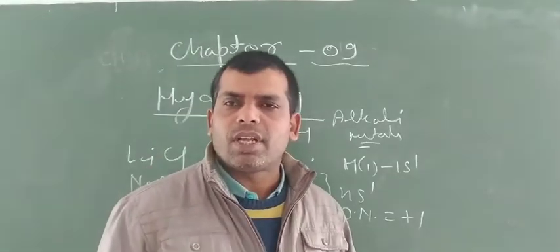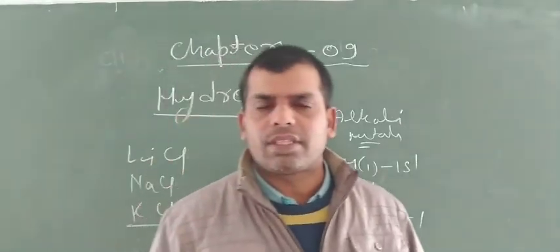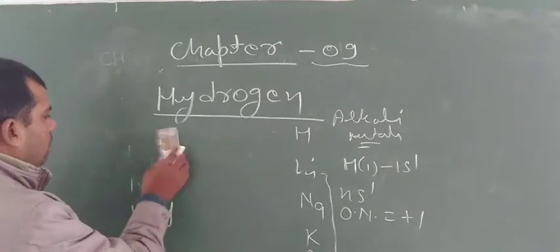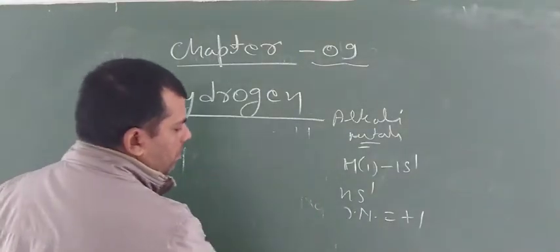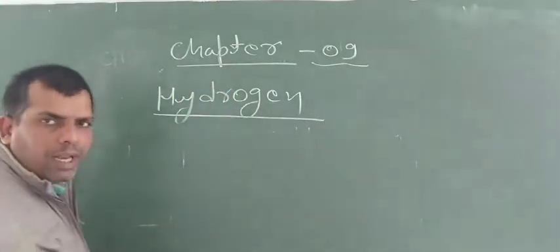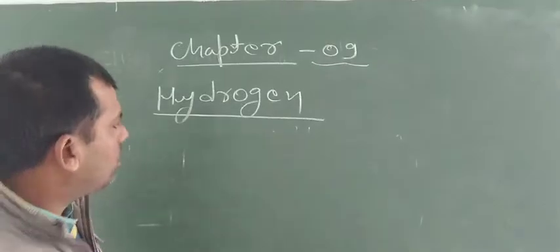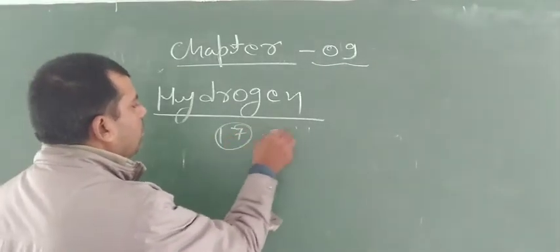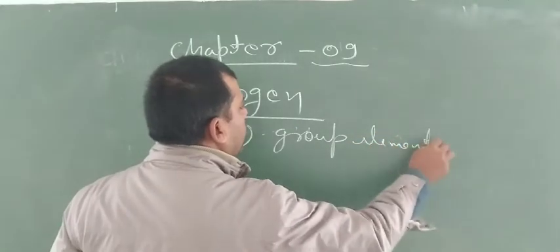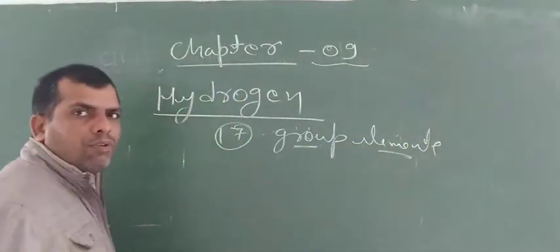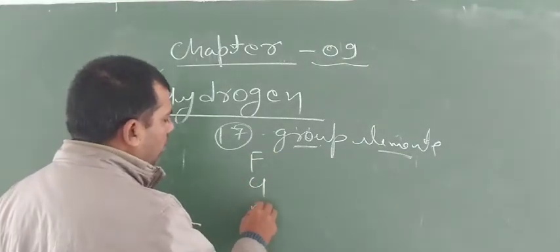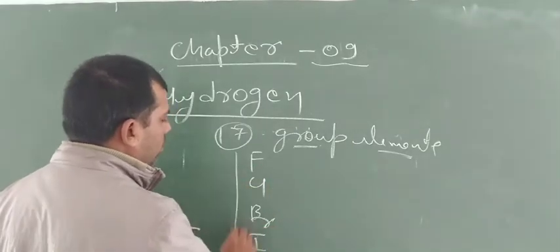Now we will discuss the resemblance of properties with 17 group elements. We know that 17 group elements are halogens: chlorine, fluorine, bromine, iodine.